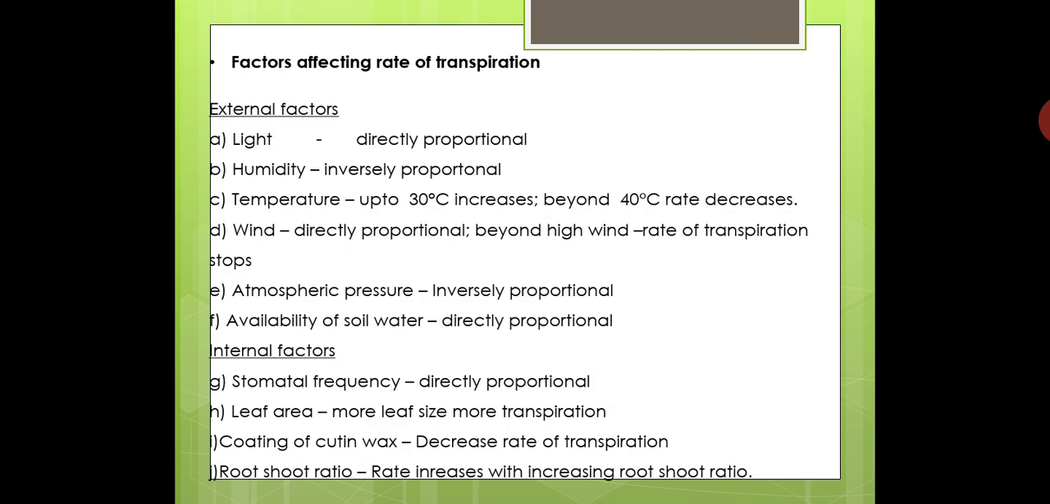And then another internal factor affecting the rate of transpiration, that is the root shoot ratio, the number of roots and the number of shoots or leaves. Automatically we know, with more roots, they will absorb more water, and with more leaves, there will be more transpiration. So the rate of transpiration increases with an increasing root shoot ratio. So this is about the various factors which affect the rate of transpiration.